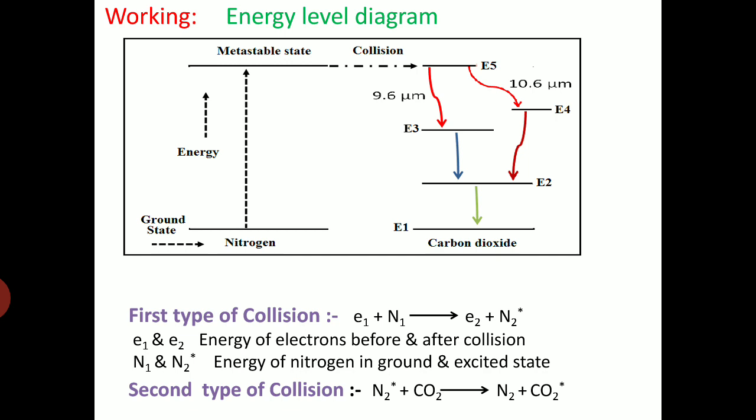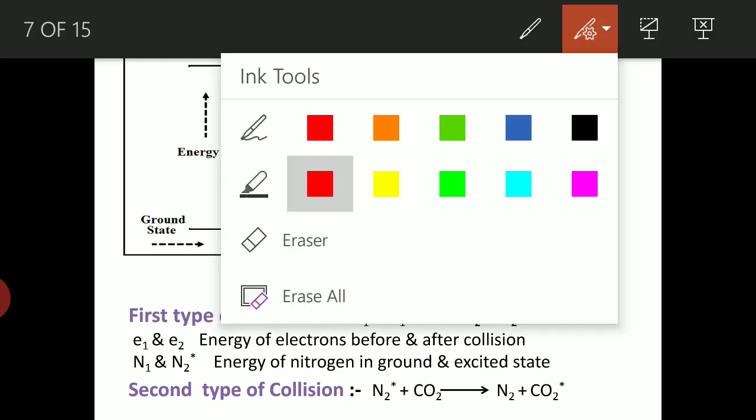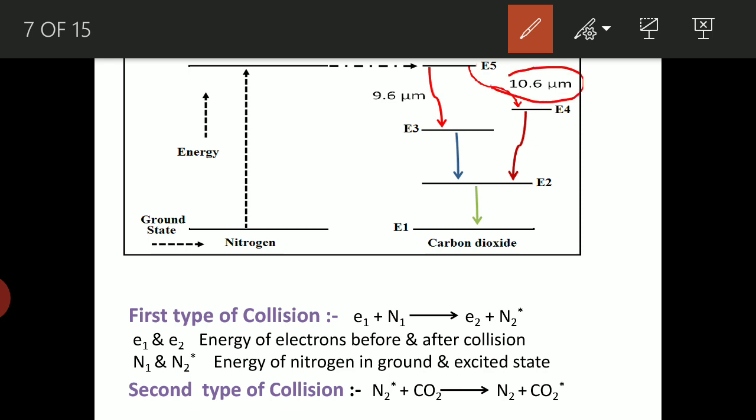Whenever it jumps from E5 to E4, it gives a photon of wavelength 10.6 micrometer, and if it jumps from E5 to E3, it gives out 9.6 micrometer. So these are the desired wavelengths in which we are interested. Later on from E4 it comes to E2, and from E3 it may come to E2.